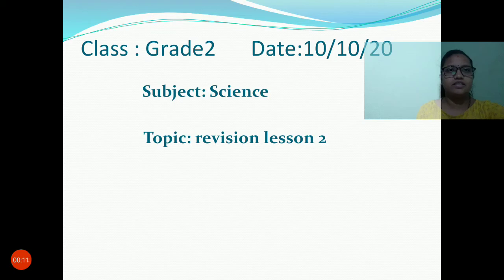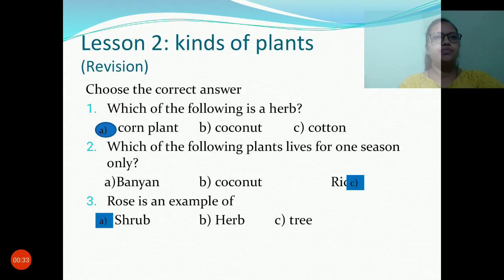Today the date is 10/10/2020 and the class is grade 2. The subject we are going to discuss is science. In science, we are discussing a revision of lesson 2. Already we have seen a revision of lesson 1. Now we will discuss a revision of lesson 2, kinds of plants.